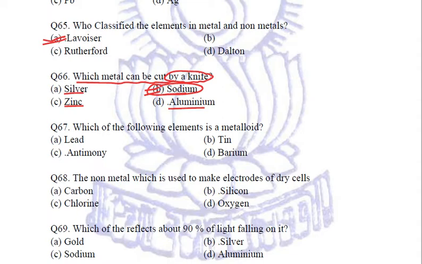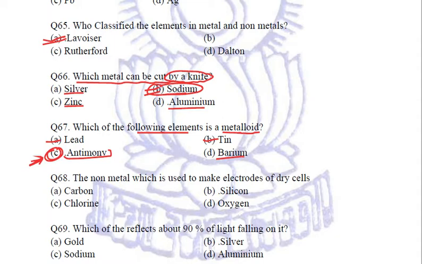Which of the following elements is a metalloid? Lead is a metal, tin is a metal, antimony is a metalloid, barium is again a metal. So antimony is a metalloid. We know what metalloids are: the elements which show the properties of both metals and non-metals. Fine.